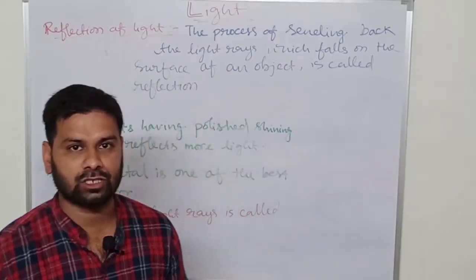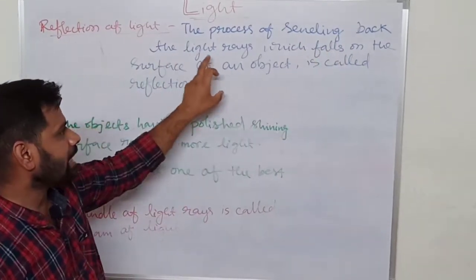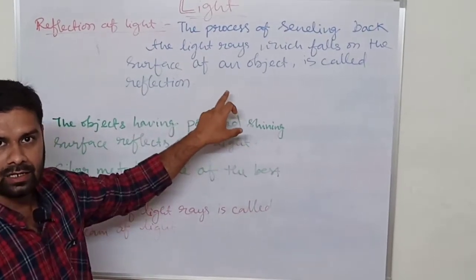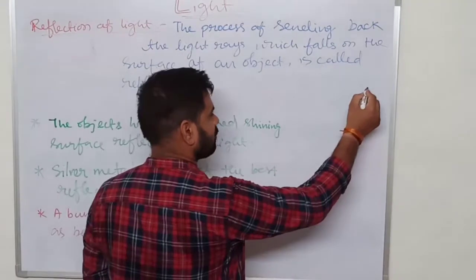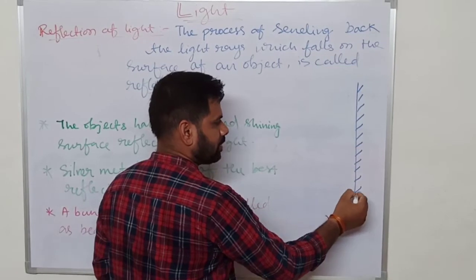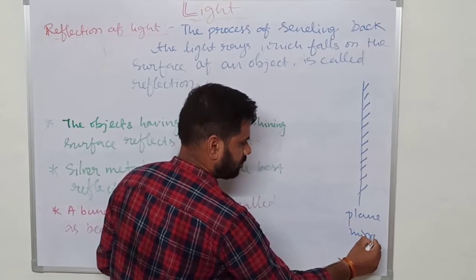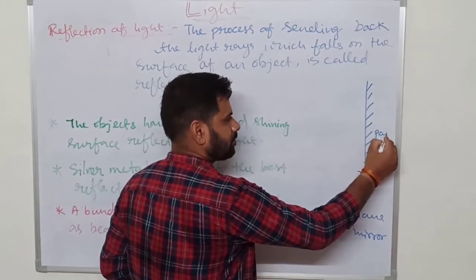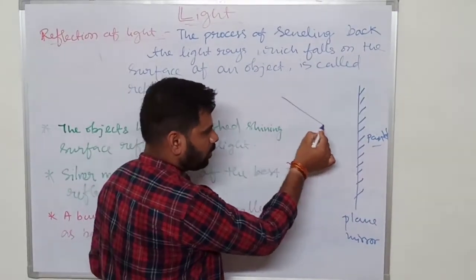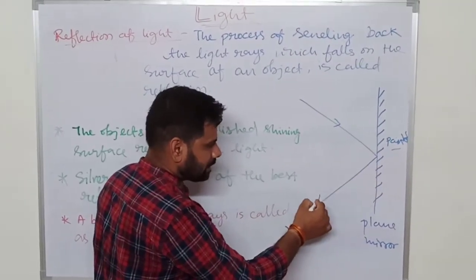Next is reflection of light. Reflection of light means the process of sending back the light rays which fall on the surface of an object is called reflection of light. So suppose I take a surface, suppose I take a mirror. This is a plane mirror, this side it is painted, and this part is the shiny part. When the light falls on the mirror, suppose this is a light falling on the mirror, it will be reflected back in the other direction.